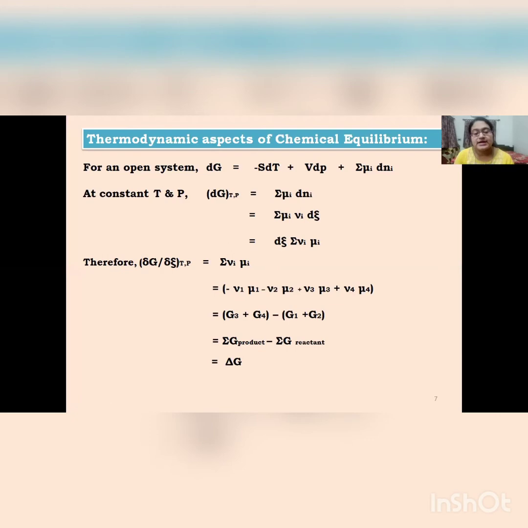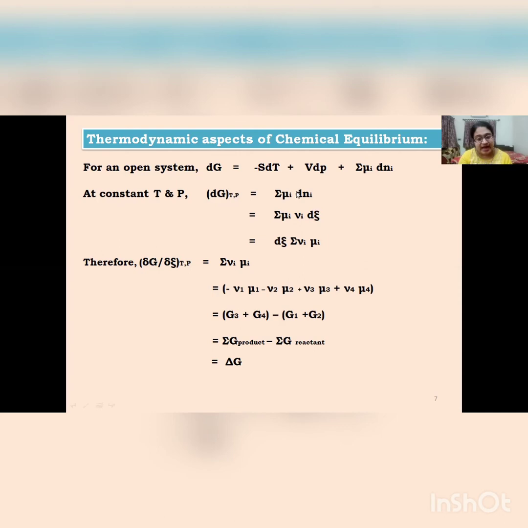Now, let us focus on thermodynamic aspects of chemical equilibrium. For an open system, the change in Gibbs free energy, dG, can be written as minus SdT plus VdP plus summation over μi dNi, where μi is the chemical potential of the ith component. A reacting system is also an open system since the concentration gets altered during the progress of reaction. Now, at constant T and P, the first two terms vanish and dG at constant T, P comes out to be summation over μi dNi.